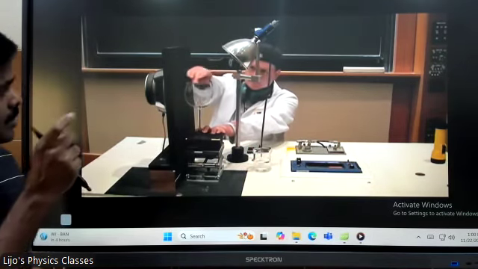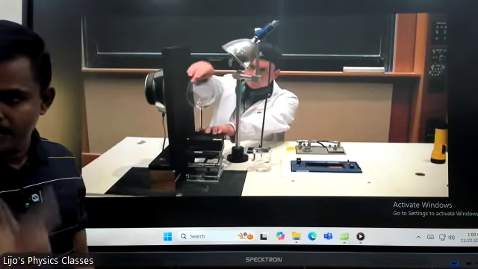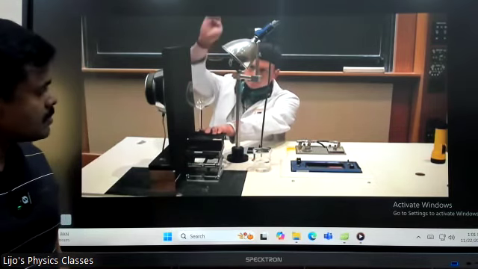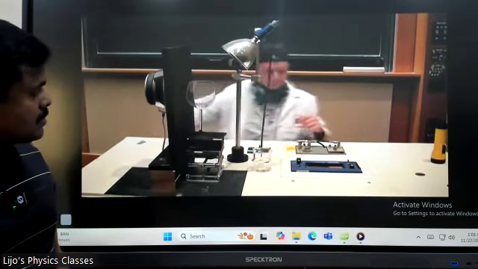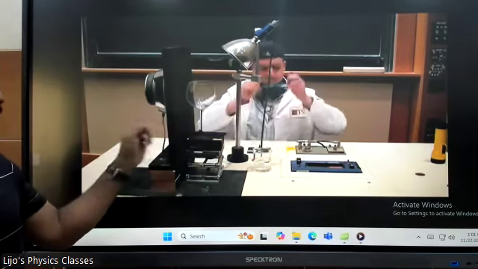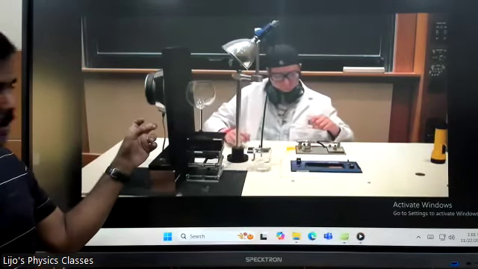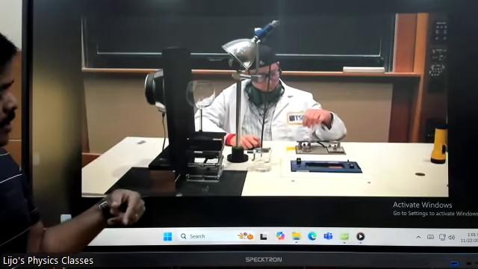With the naked eye, you can't see it. It is kept against a speaker so that you can give sound from this side, and then the sound frequency is changed.